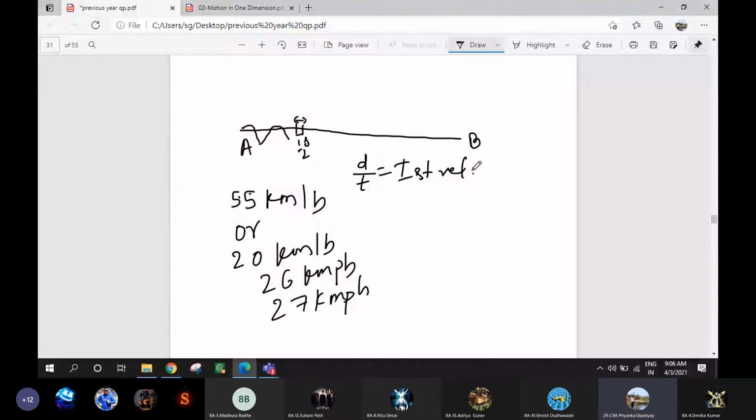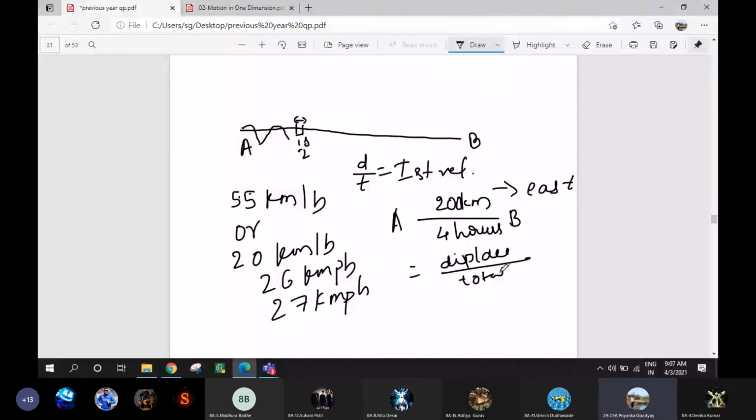Okay. Now, the next one is average velocity. For example, a body is traveling from A to B. It has covered a distance of 200 kilometer due east. In the east direction, it has covered 200 kilometers. Now, what happens? I want the average velocity. Friends, 200 kilometers is traveled in 4 hours. So what is the average velocity? Displacement divided by total time. Correct? Yes.